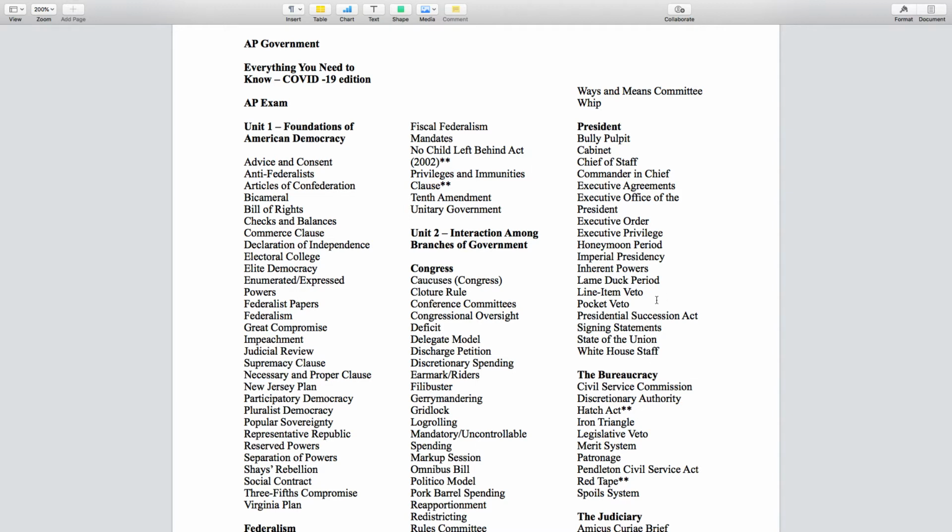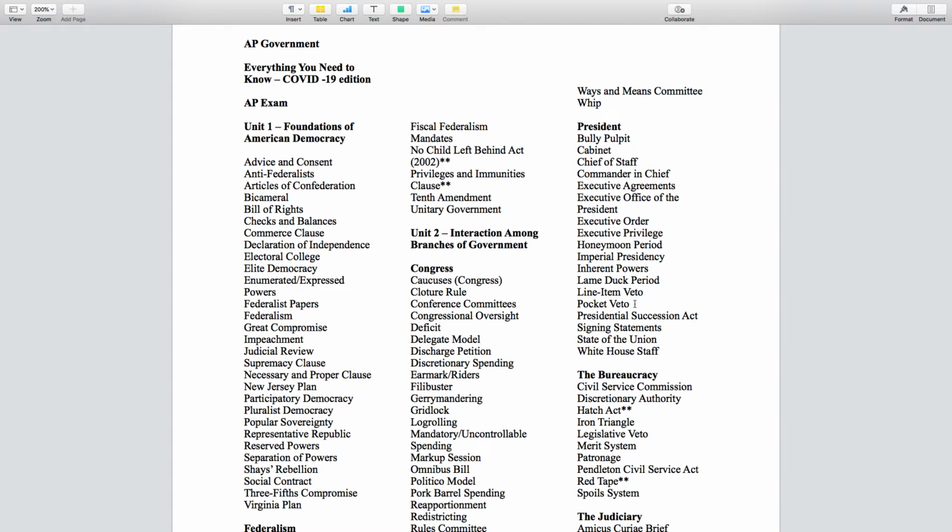Okay, the pocket veto is in the Constitution. The pocket veto basically means that if Congress has gone out of session and they pass some bills, when those bills go to the president's desk, the president could just sit there for 10 days, do nothing, and now those bills have been pocket vetoed. They will die.